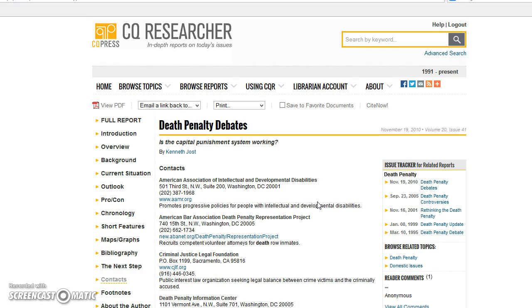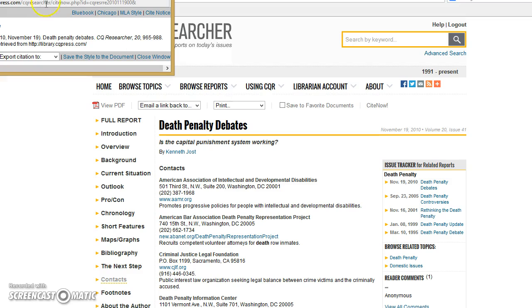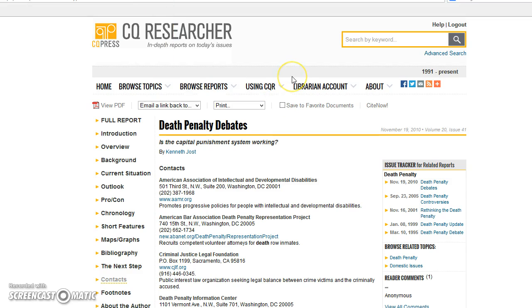And when you get all done, you're going to cite it. Underneath About, you'll see Cite Now, and unfortunately it's a little off screen, but it defaults to APA, and you can change that to MLA, and there's your cut and paste for your cite. It's very nice. Anyhow, these are great reports, but remember, their topics are contemporary and controversial topics.